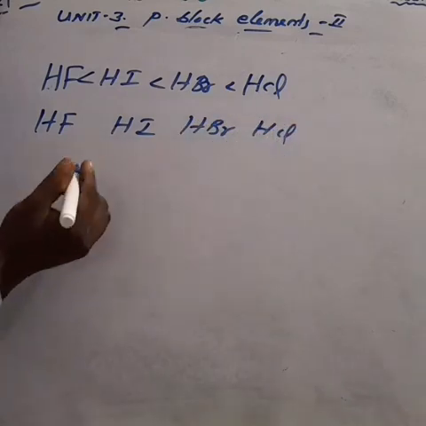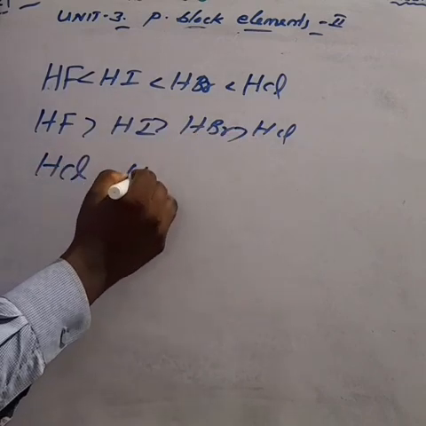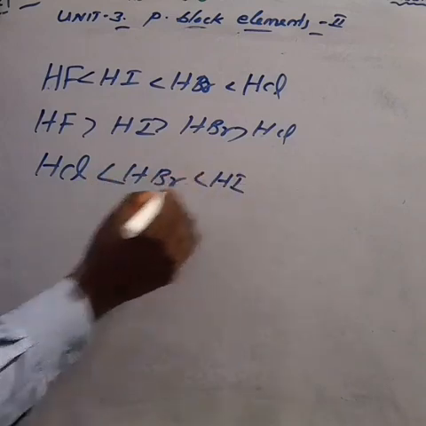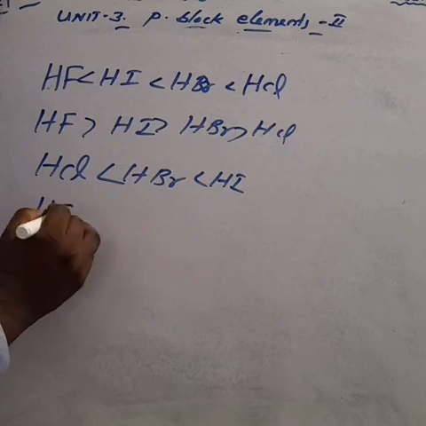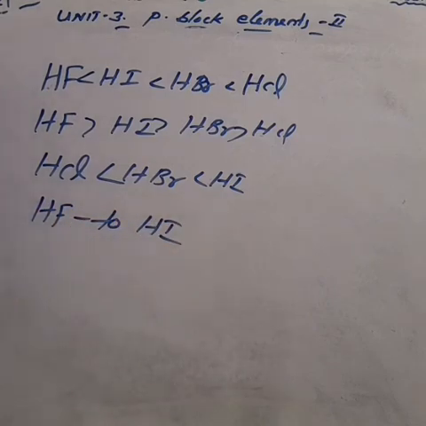Boiling point: HCl, HBr, HI, less than. Acidic strength increases from HF to HI. Just one of the 2-mark questions. Try to learn this question.